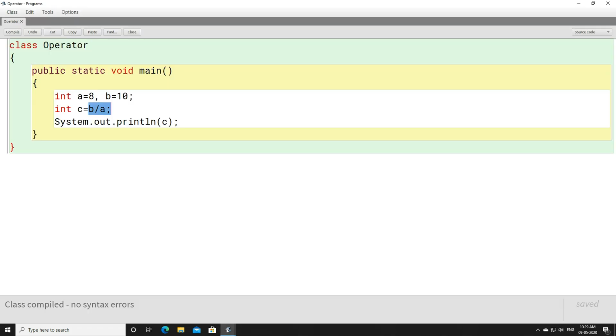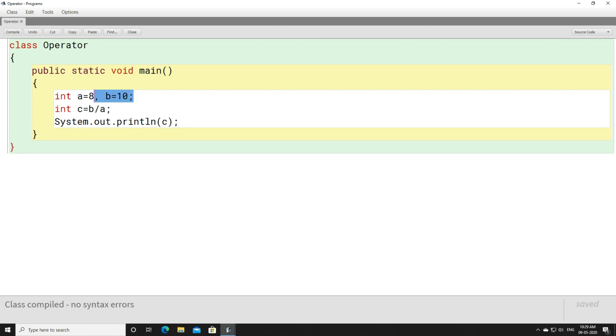We are not supposed to discuss why we do not have a point part here, why it is not considered, and what can be done so that the point can be considered. These things will be discussed in our upcoming classes when we discuss data types. At that time your doubts will be cleared about why and when we get the point part and how the point parts can be considered. I hope that the mod part is quite clear to you.